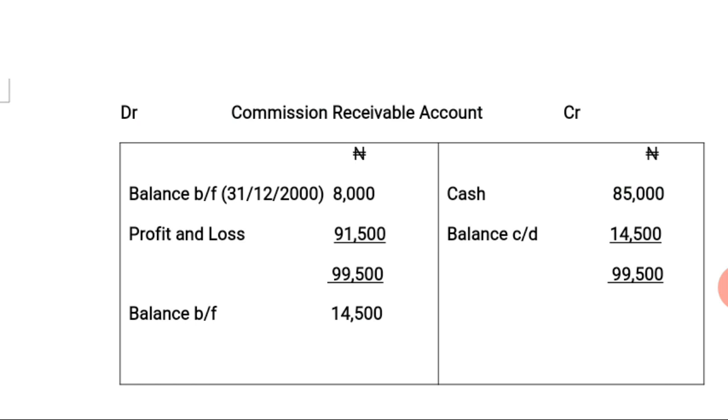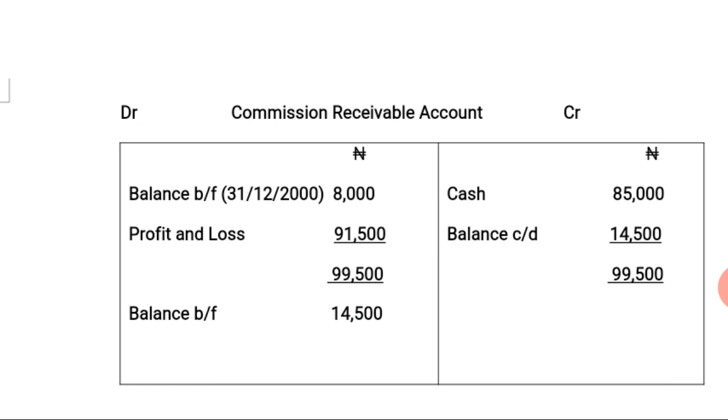We have the amount to be transferred to the profit and loss account, which is 91,500 naira, debited to the commission receivable account. Then we have the total of 99,500 on the debit side and 99,500 on the credit side.